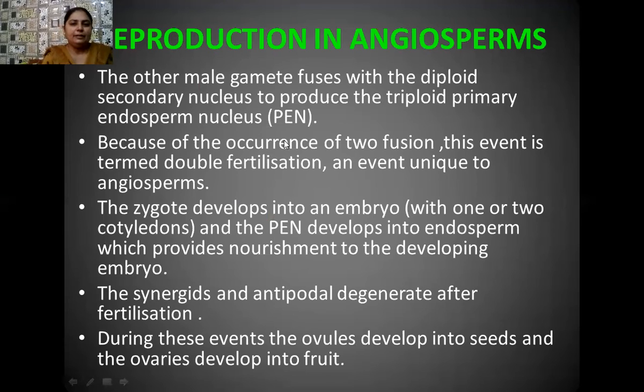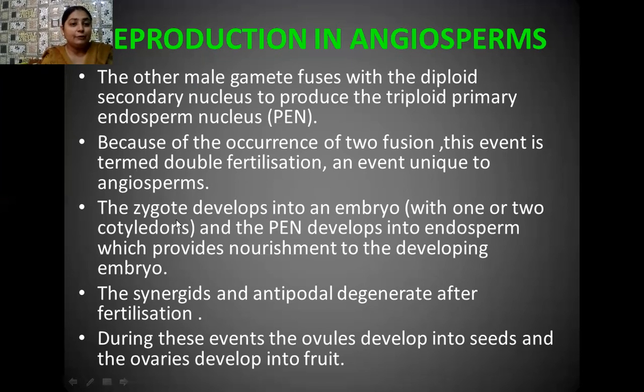Yes, student, here I have written: because two fusions occur, this event is known as double fertilization. The first male gamete fuses with the egg cell and forms the zygote, whereas the other male gamete fuses with the diploid secondary nucleus and forms the primary endosperm nucleus. In this way, the fusion takes place twice. That's why the process is known as double fertilization. So always remember this, double fertilization is a unique event to angiosperms. It is not seen in any other class of plants.